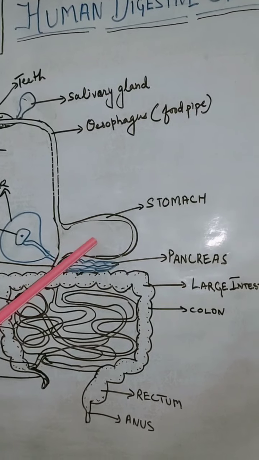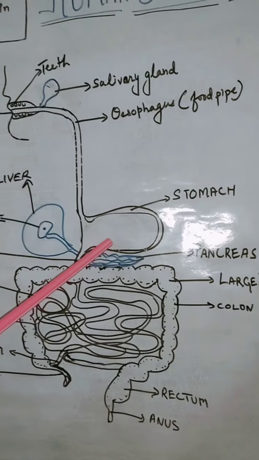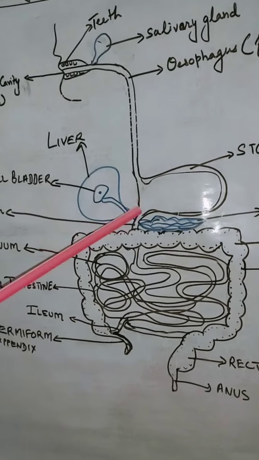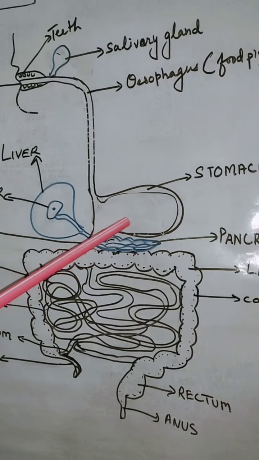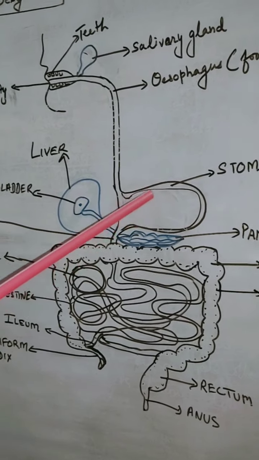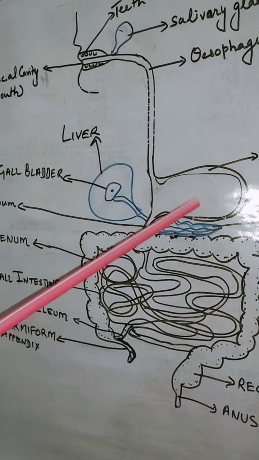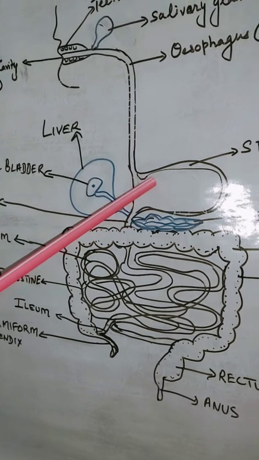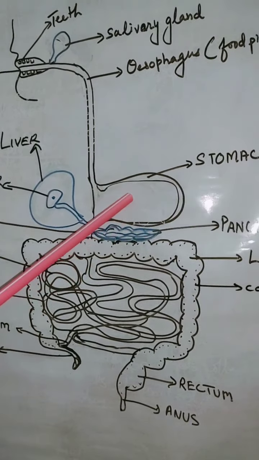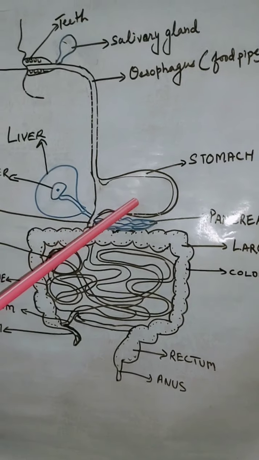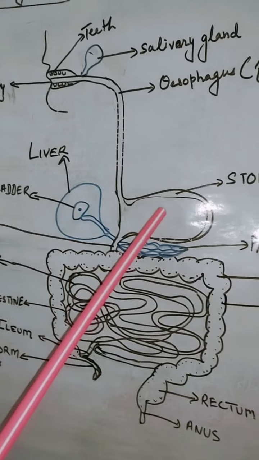Here in the stomach, it is just like our mixer grinder, where the churning of food takes place. Again, what is happening? Digestion, to break the food into a very, very liquid form. So the stomach, with the help of hydrochloric acid in it, kills the bacteria.